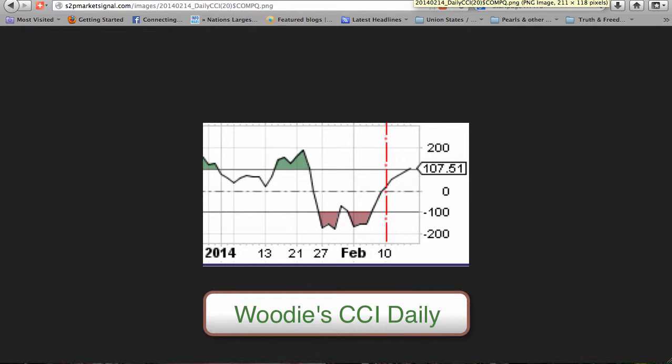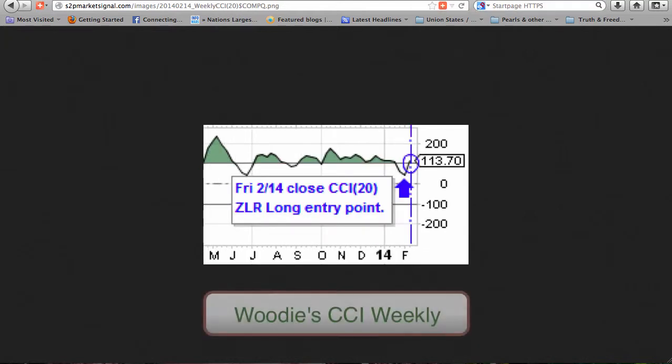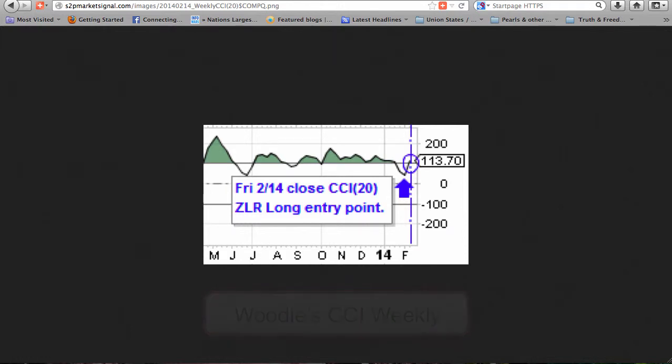The weekly CCI 20 of the Nasdaq Composite Index began a Woody's uptrend 52 weeks ago, while the daily CCI 20 began a Woody's downtrend 2 weeks ago. The CCI 20 weekly now has formed a zero-line reject entry point with the pivot last week within the plus or minus 50 range. We will follow this trade simulation in next week's commentary.